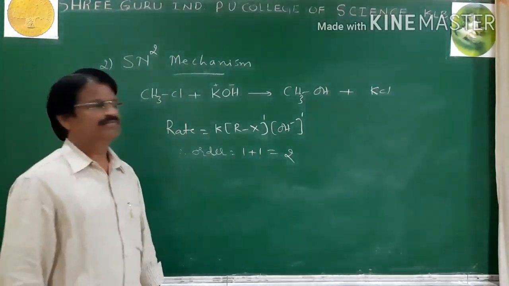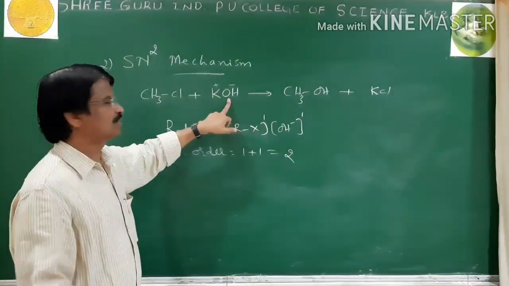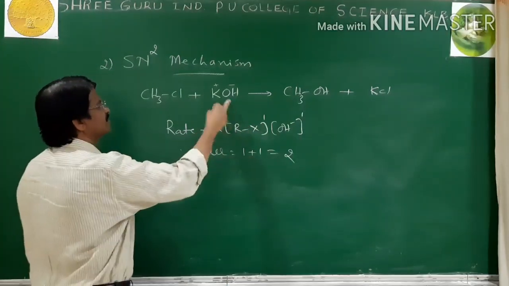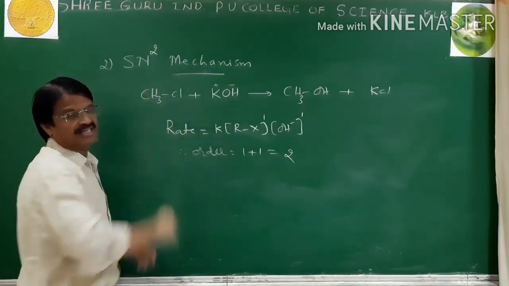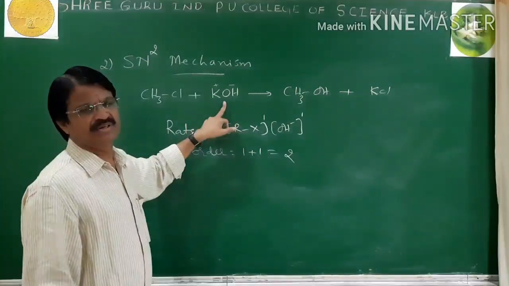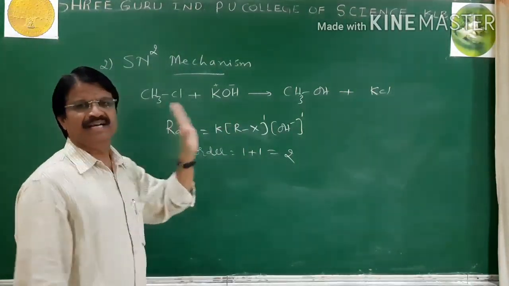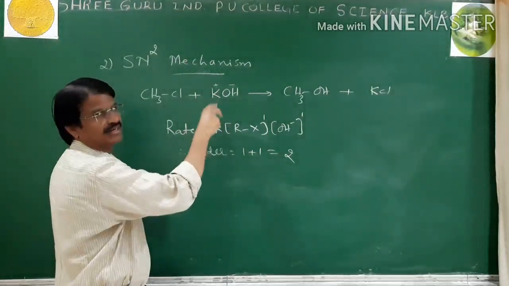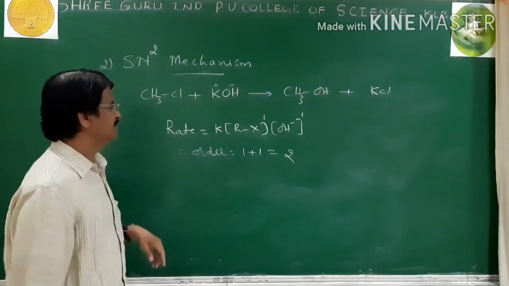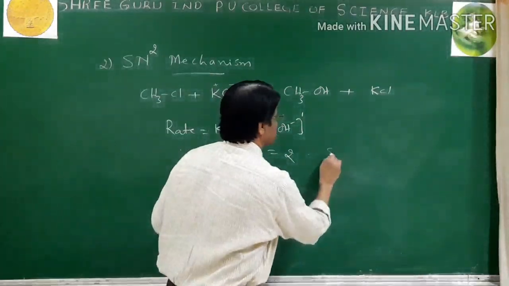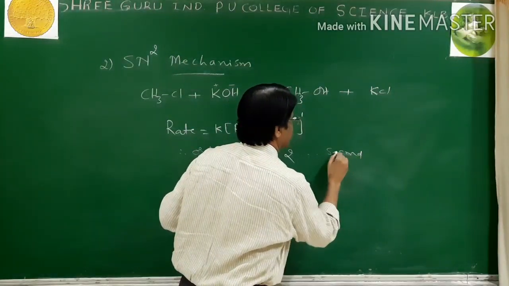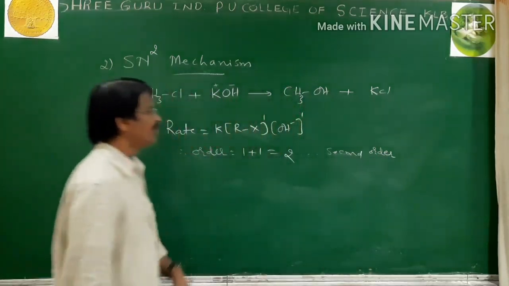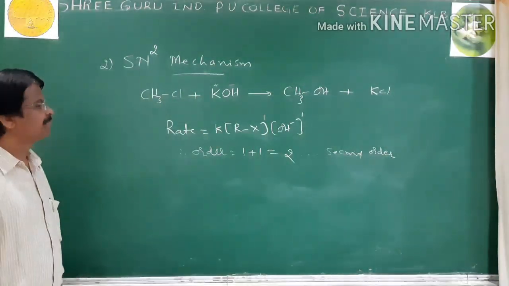So this indicates that you have to give more importance to the nucleophile. A strong nucleophile is required because here OH and RX both are involved in the reaction. When you change the concentration of OH or RX, the rate changes. Therefore, importance is given to the nucleophile, and it is a strong nucleophile in the SN2 mechanism. The order of reaction is found to be second order. It is second order kinetics.